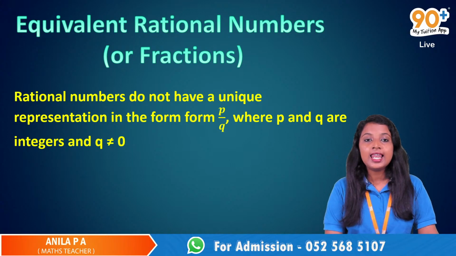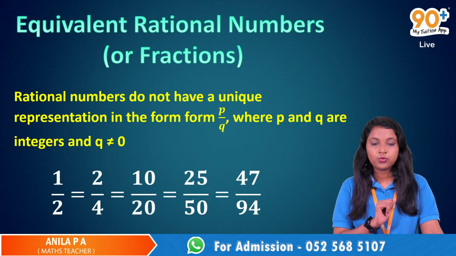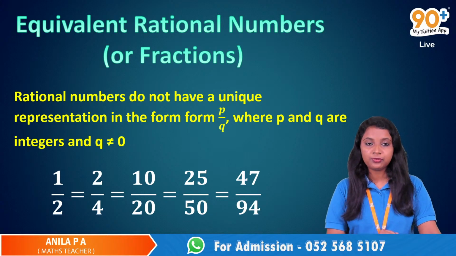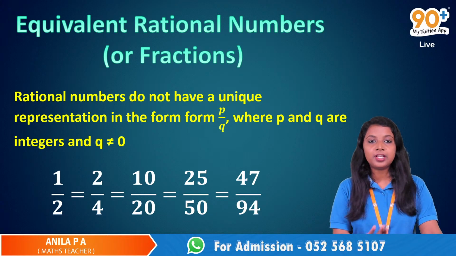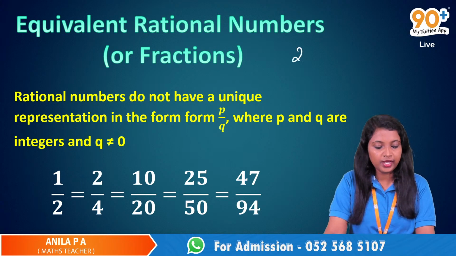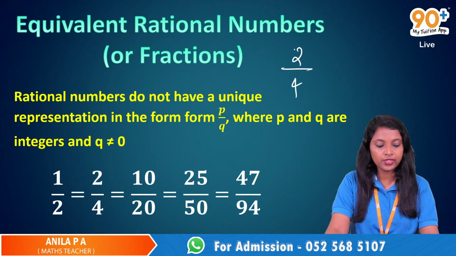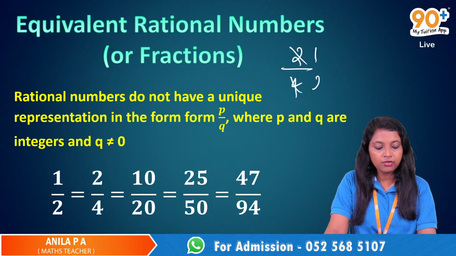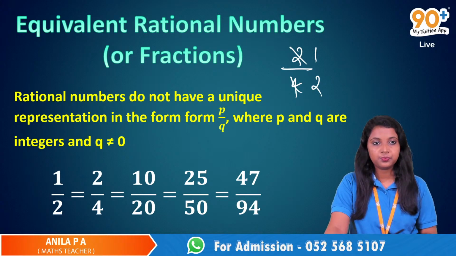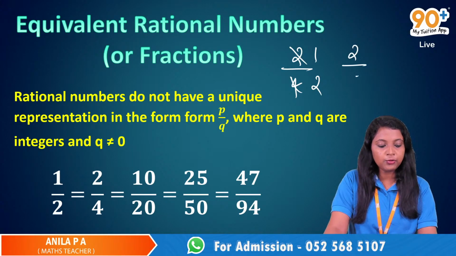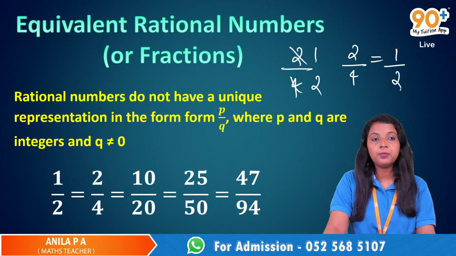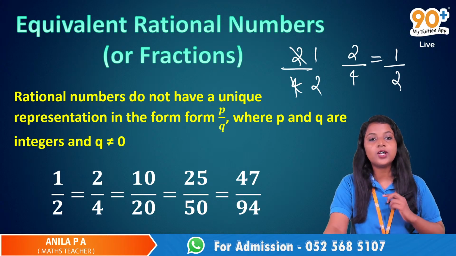For example, let's take 1 by 2. 1 by 2 is also equal to 2 by 4. That is also equal to 10 by 20. Why? Take this 2 by 4. What is the simplest form? When we cancel 2 and 4 using 2, we will get 1 by 2. So 2 by 4 is actually equal to 1 by 2.